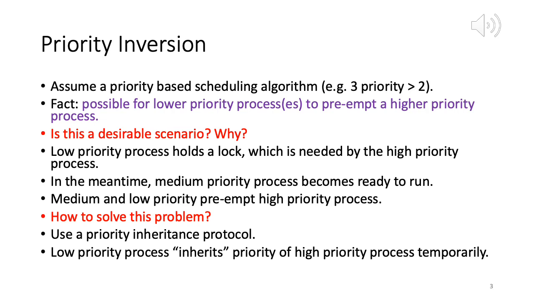Okay. So what we saw in the previous slide was a low priority process holds a lock which is needed by a high priority process. In the meantime, a medium priority process becomes ready to run, and now the medium and low priority processes preempt the high priority process. So how to solve this problem? Use a priority inheritance protocol. The low priority process inherits the priority of the high priority process temporarily. We discussed all of this in the previous slide.